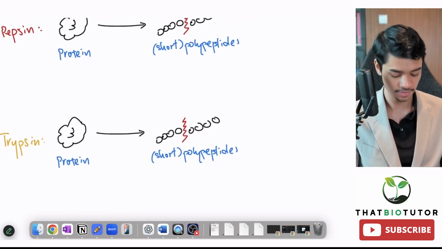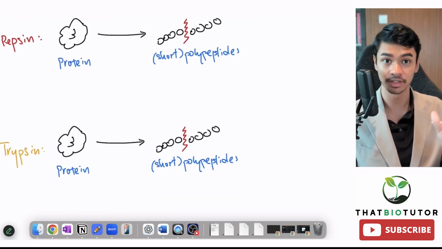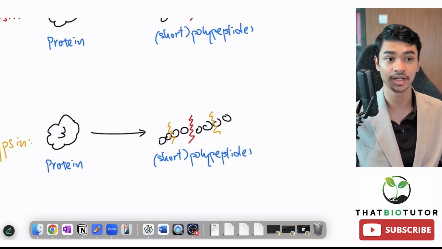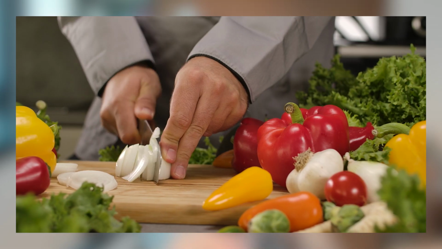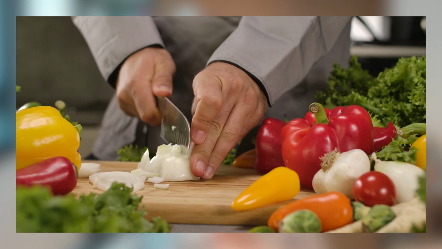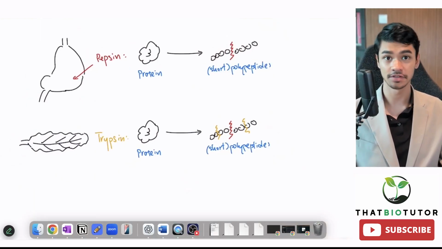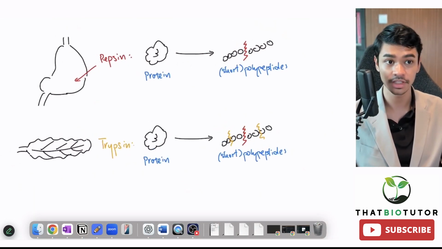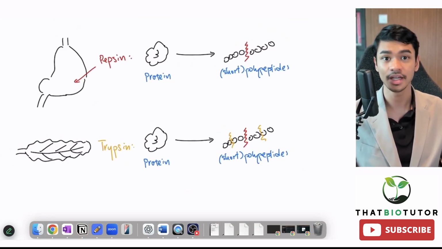So in this diagram here, you can see how pepsin has broken down that bond in the middle, right? Then there are other bonds yet to be broken. So trypsin could do this and break the short polypeptides into smaller pieces. So think of this as the chefs, you know, when those cooking videos, they're chopping vegetables, they would chop it one way first, horizontally, and then they would rotate the vegetables and then chop it vertically, 90 degrees from the previous rotation. And the point of this is so that we can get even smaller pieces. Okay, so I hope this answers the first question already. What's the difference between pepsin and trypsin? The answer is they both break down proteins into short polypeptides, but they attack different bonds.